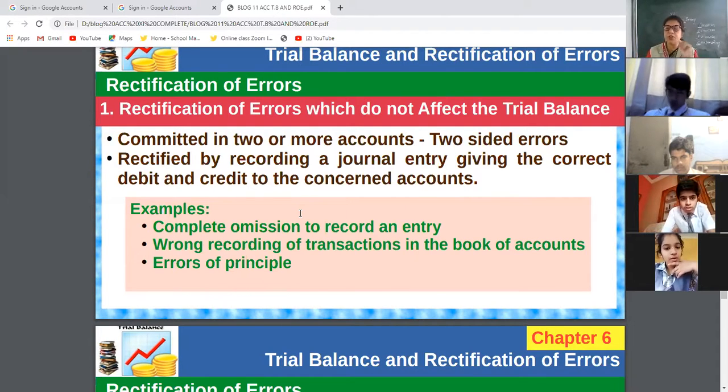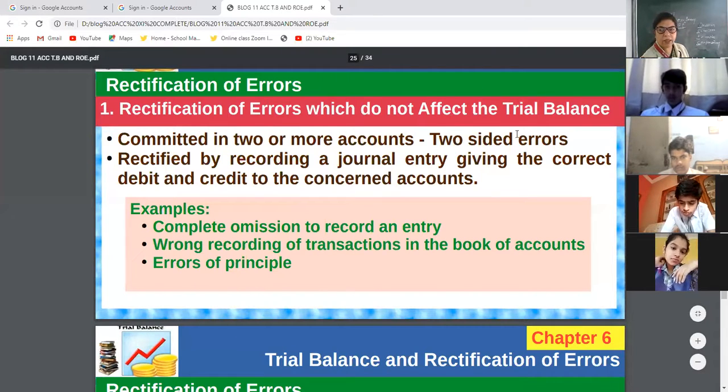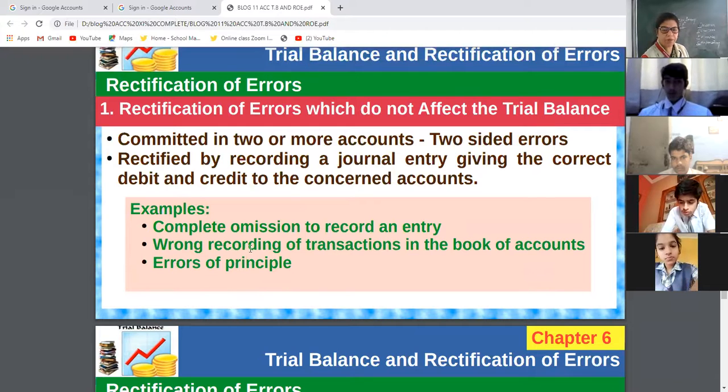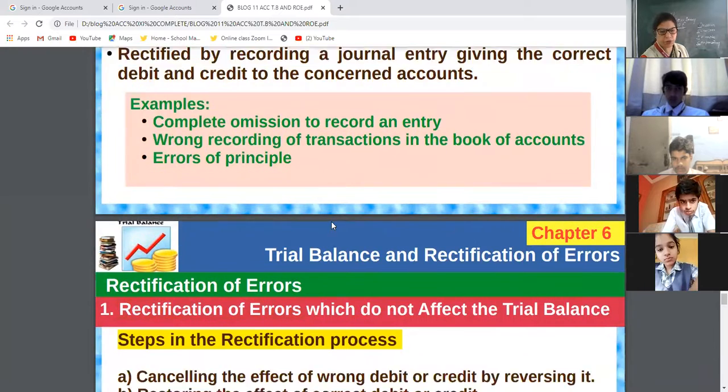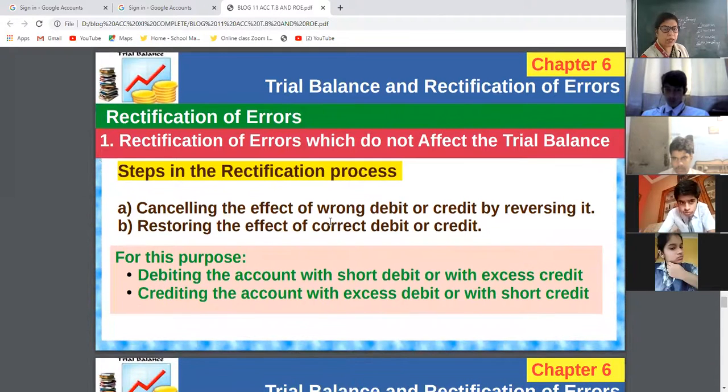The initial step is wrong, which will not give any impact on the trial balance. Okay, so that is wrong recording. Shall I move or do you want to note down? Okay, then next.